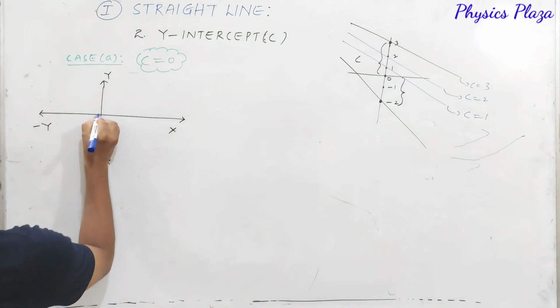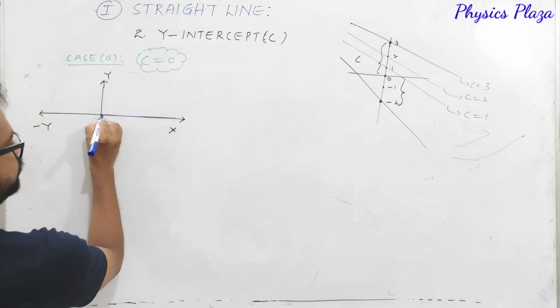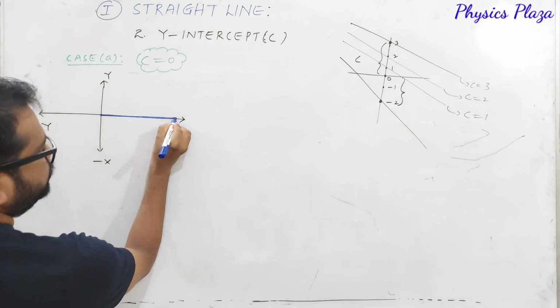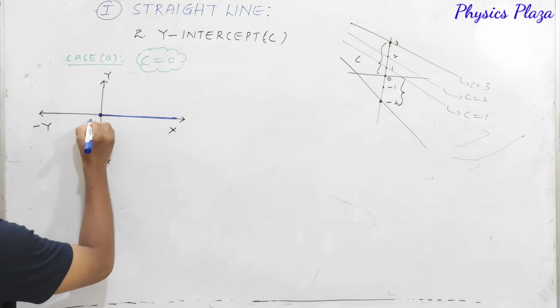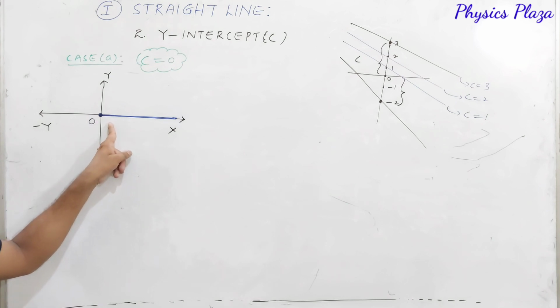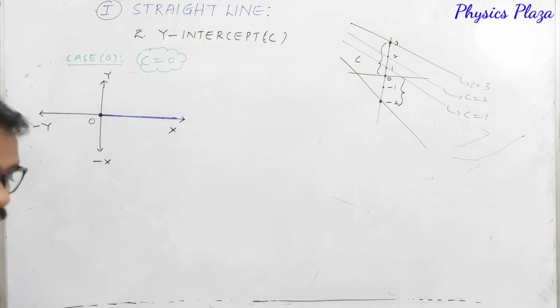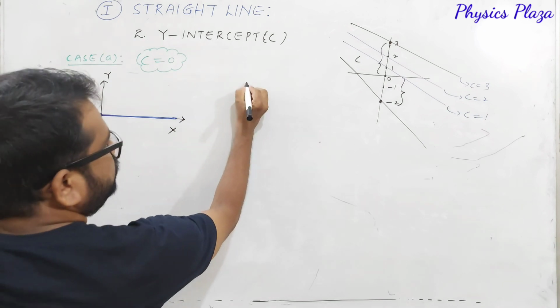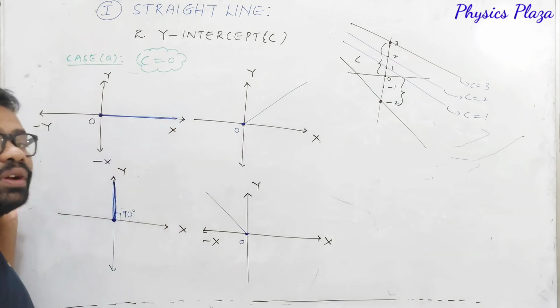So the straight line can be like this also, like this. This is passing through the origin. As it is passing through the origin, dear children, what is the y-intercept? The y-intercept is 0. In all these cases, the intercept is 0 only.